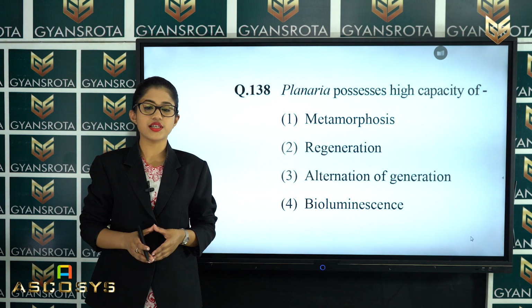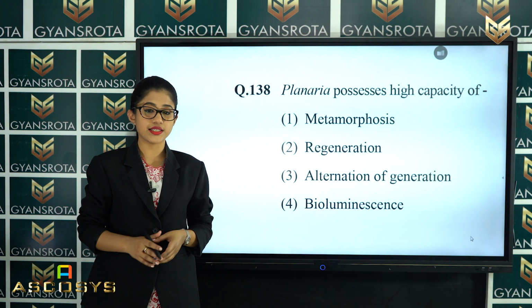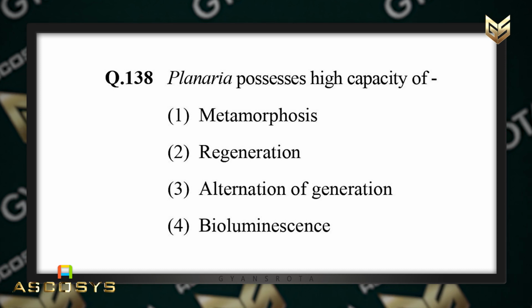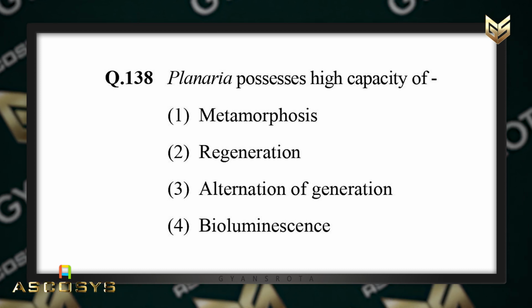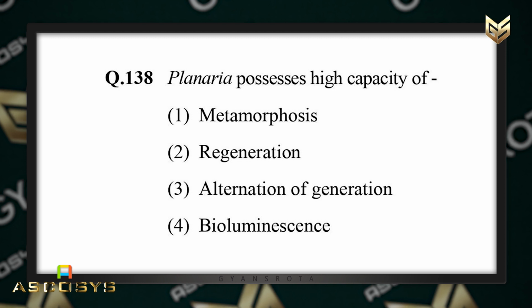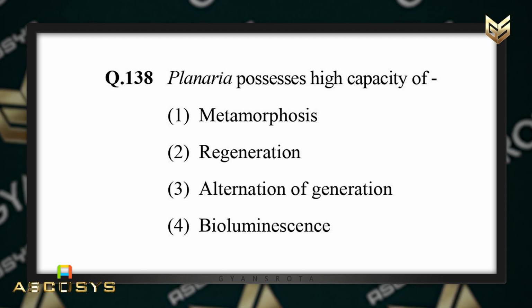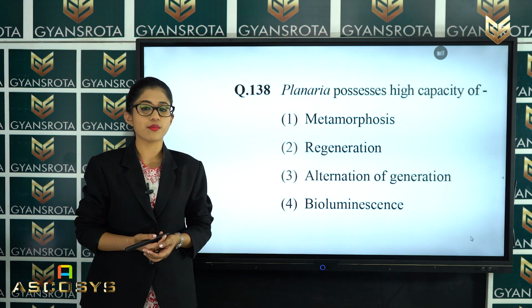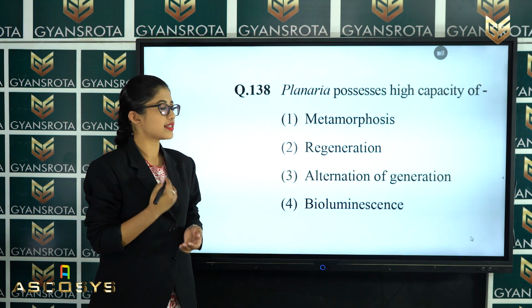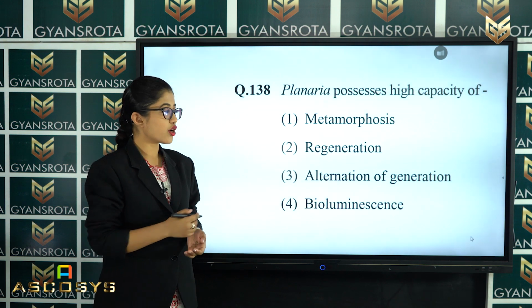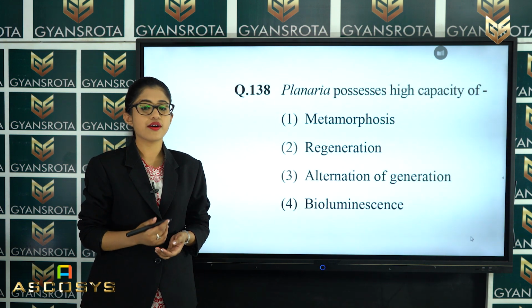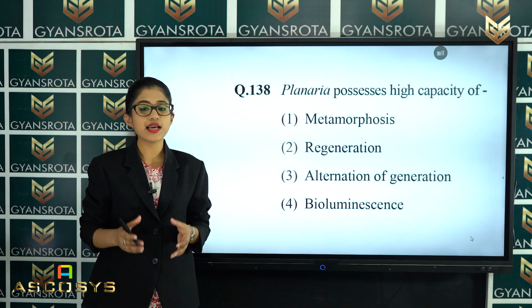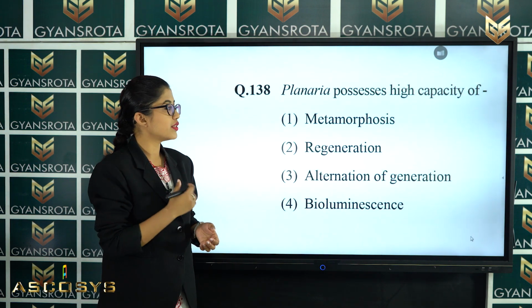Now the next question is question number 138. Planaria possess high capacity of metamorphosis, regeneration, alternation of generation or bioluminescence. Well, this is also from the chapter Animal Kingdom. So in this question it has asked that which of the following 4 options have the example planaria that possess high capacity of which of these following?